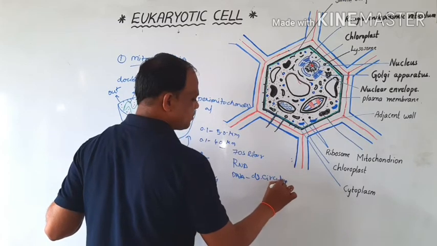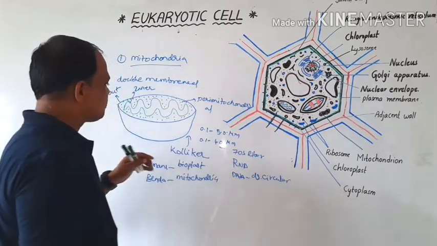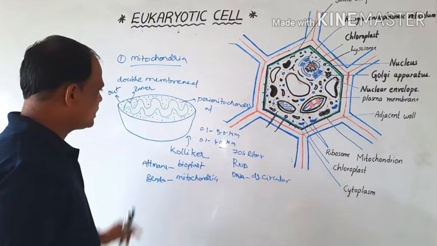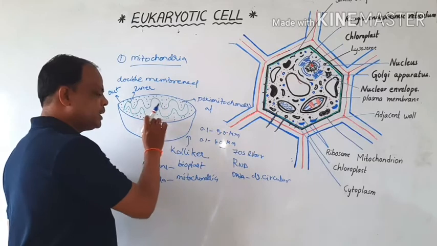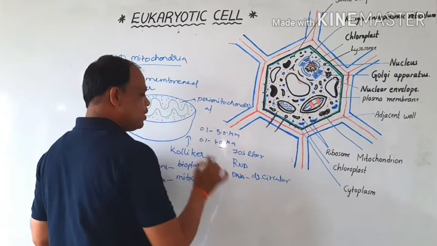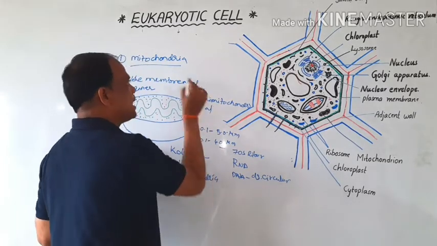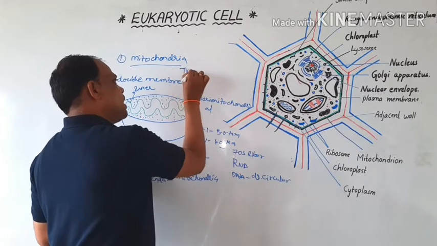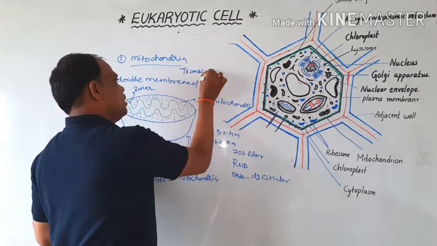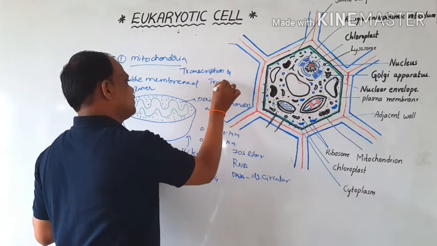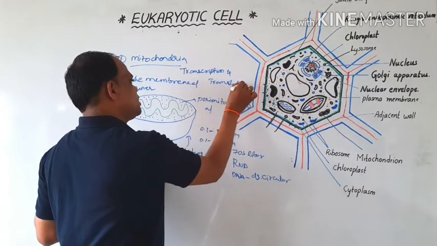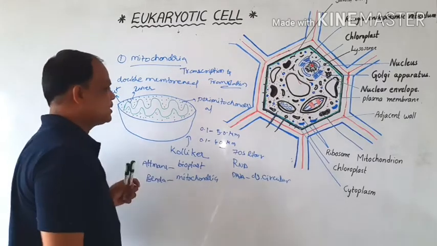In this semi-solid fluid, the processes of transcription and translation take place.